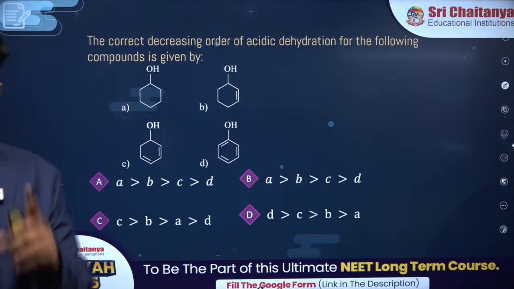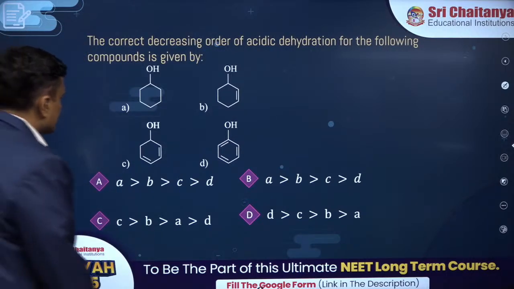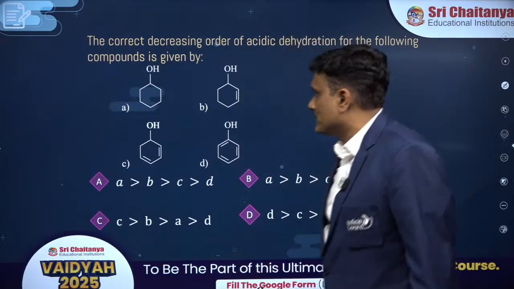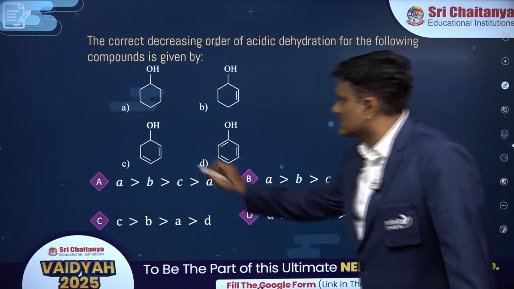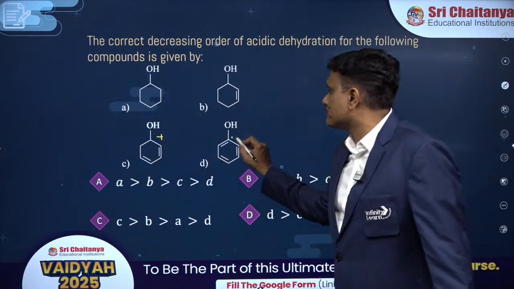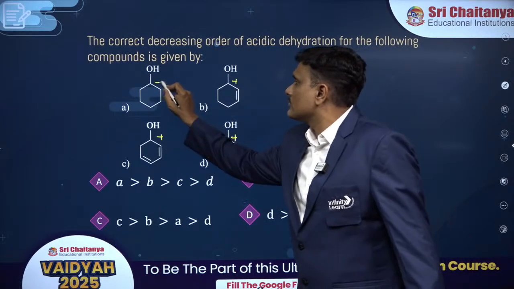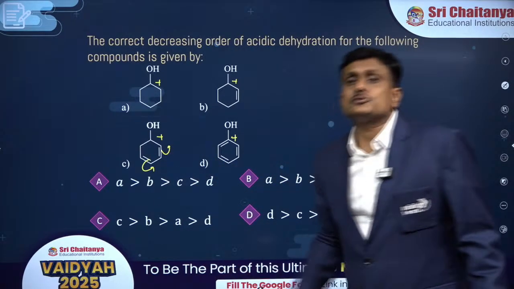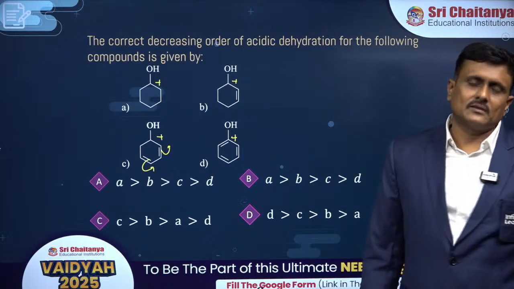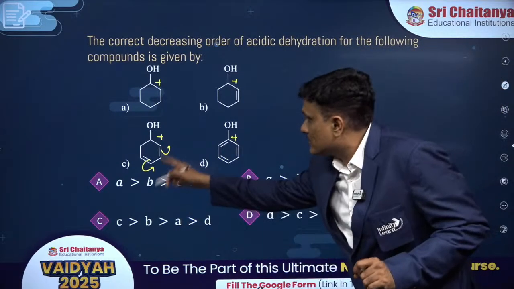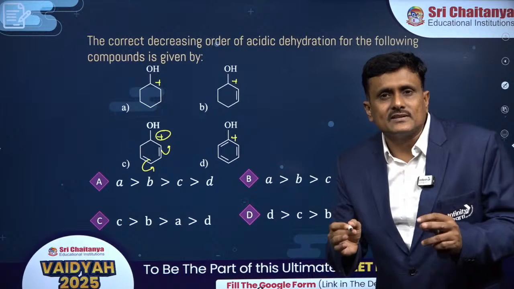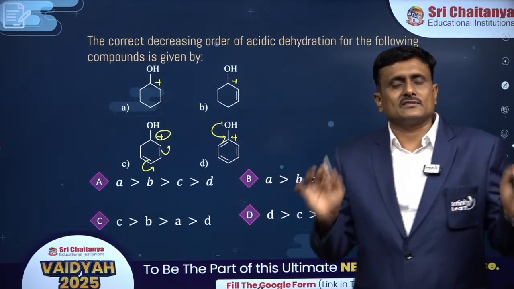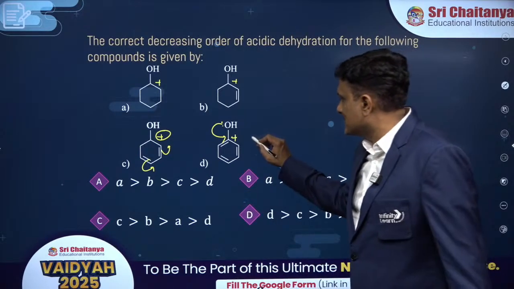Acidic dehydration means removal of water. When I am removing water, you should see two things. One is stability of the carbocation. When I put a positive charge here, you'll get this. This is very stable because of extended conjugation. What do you call that, buddies? Extended conjugation. That means two pi bonds are helping this positive charge to get stability. This won't come out as OH because phenolic OH is tightly held by virtue of resonance. It won't come. So this should be least.